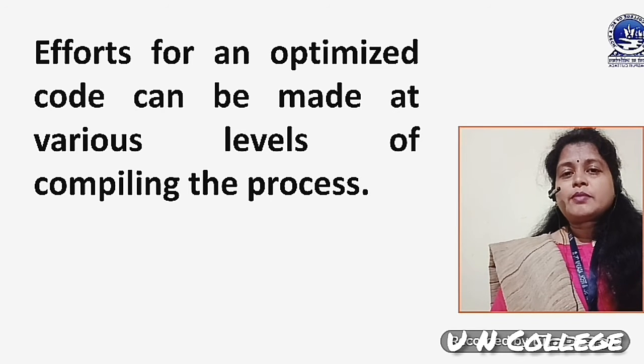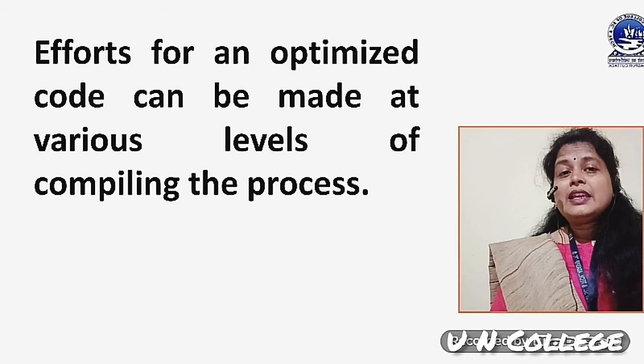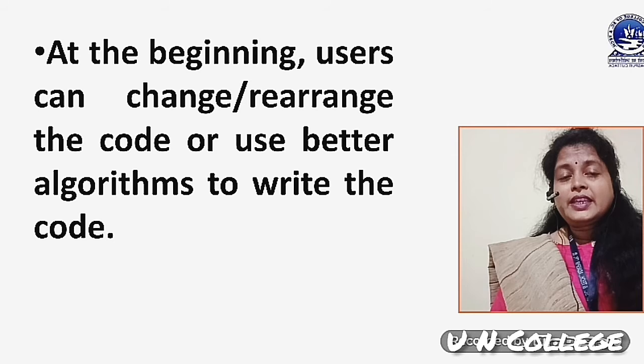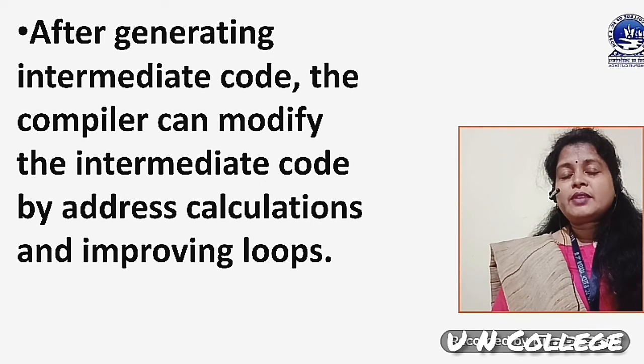Then we will discuss some different aspects. Effort for an optimized code can be made at various levels of the compiling process. It means that optimization can be implemented in a number of different phases of compilation. At the beginning, the user can change or rearrange the code or use a better algorithm to write the code. Whenever you are writing a program, you are using a logic, one algorithm, and the user must try to change or rearrange the code if possible.